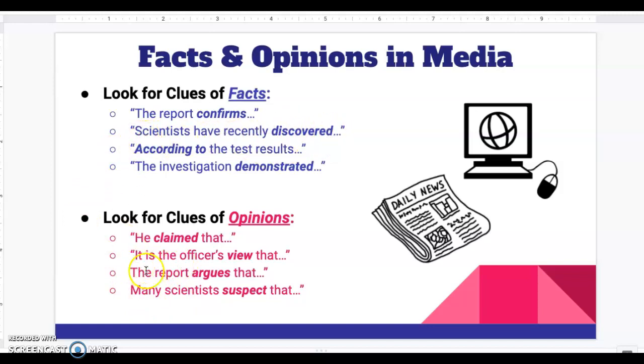The key difference is if scientists are suspecting something, that means that they are speculating. That means they're offering up a perspective. So they're not 100% sure of that. So that is an opinion. So keep that in mind as you go through and you learn about facts and opinions, and when you try your practice on which is a fact and opinion.